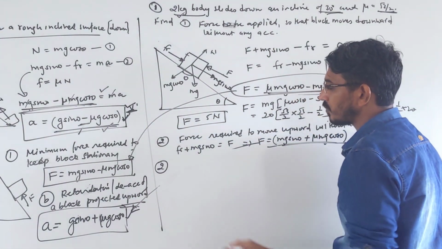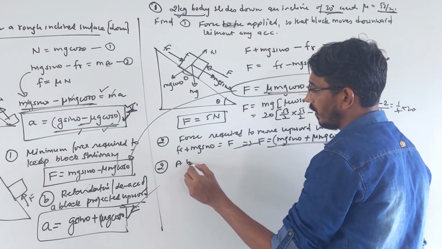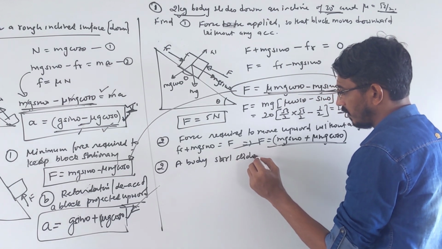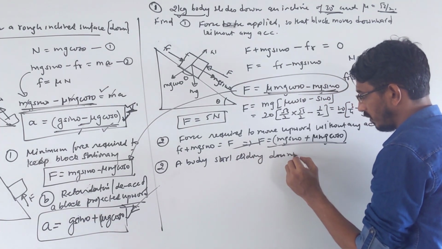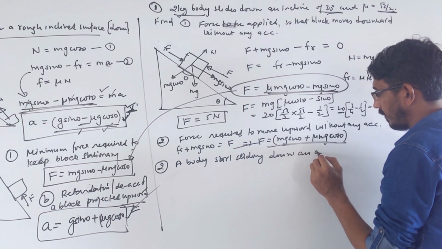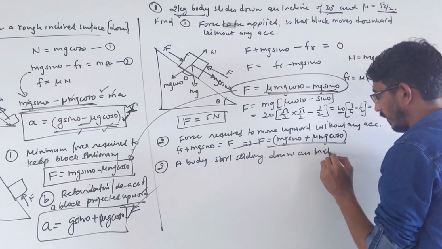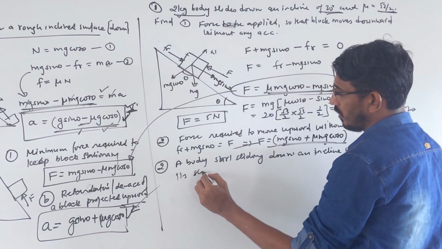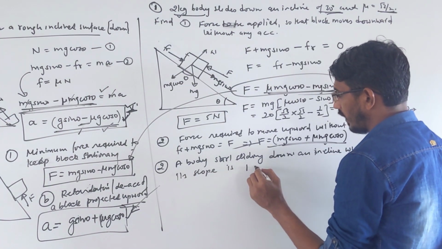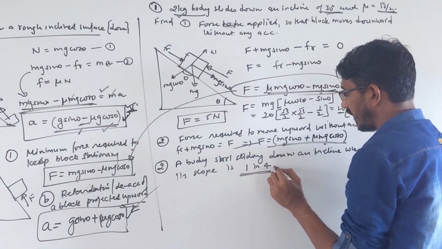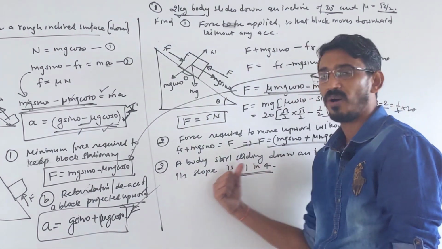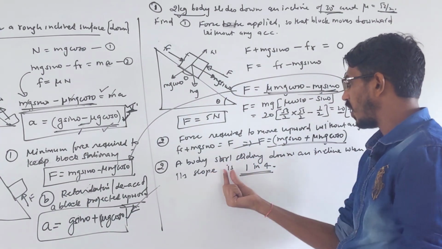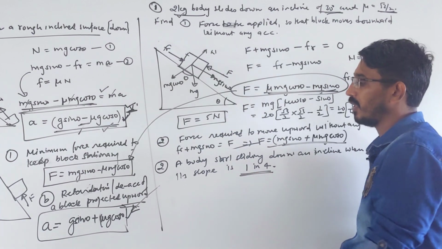Let's say that a body starts sliding downward down an incline when its slope is 1 in 4. They will not give the angle directly, they will give the slope. A body starts sliding down an incline when the slope is 1 in 4. What's the meaning of this?